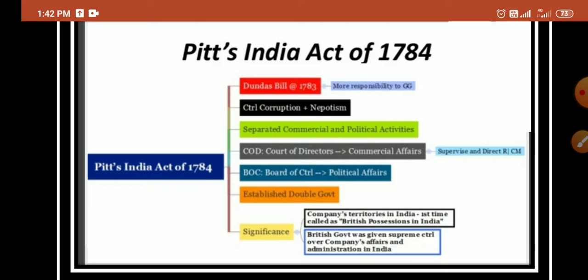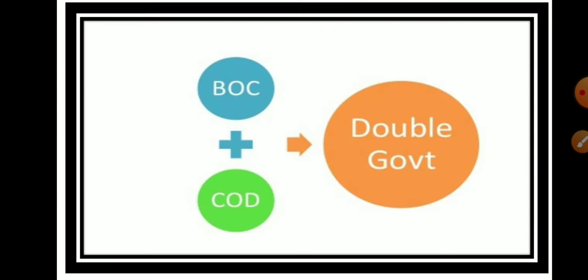The British government was given supreme control over the company's affairs and administration in India. Thus, Pitt's India Act was considered the most important after the Regulating Act. These are the provisions of Pitt's India Act: double government, Board of Control plus Court of Directors.